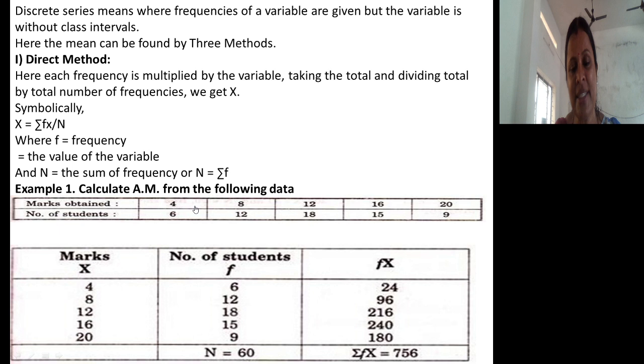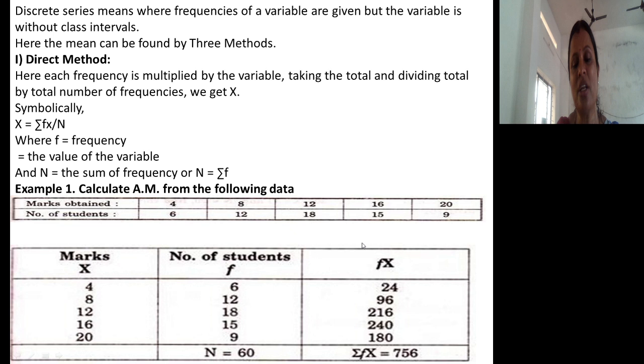How many students scored 8 marks? How many students scored 12 marks? How many students scored 20 marks? In that way I classified the data. This is discrete series data. So marks are not in class intervals. The number of students who scored that many marks, meaning 12 marks, 16 marks, 20 marks, is clearly given. This is grouped data but discrete series.